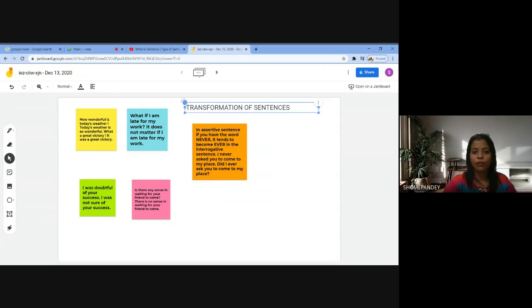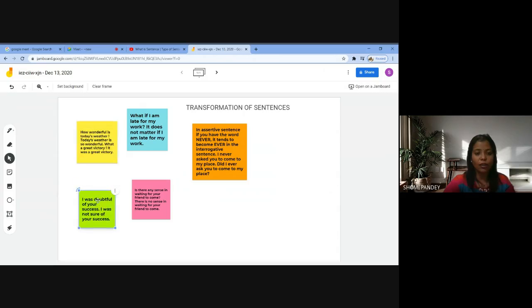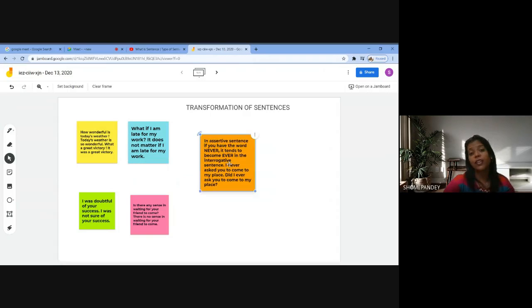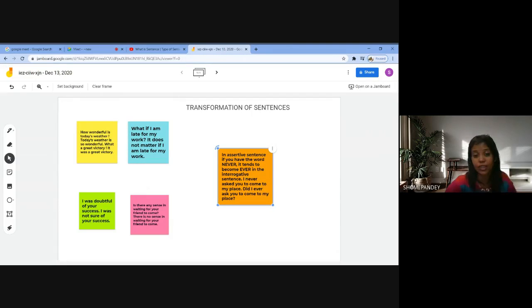Okay, so transformation of sentences is our topic, which we shall deal with right now. Now let me share what we understand by this transformation of sentences. Transformation means to change one type of sentence to the other.